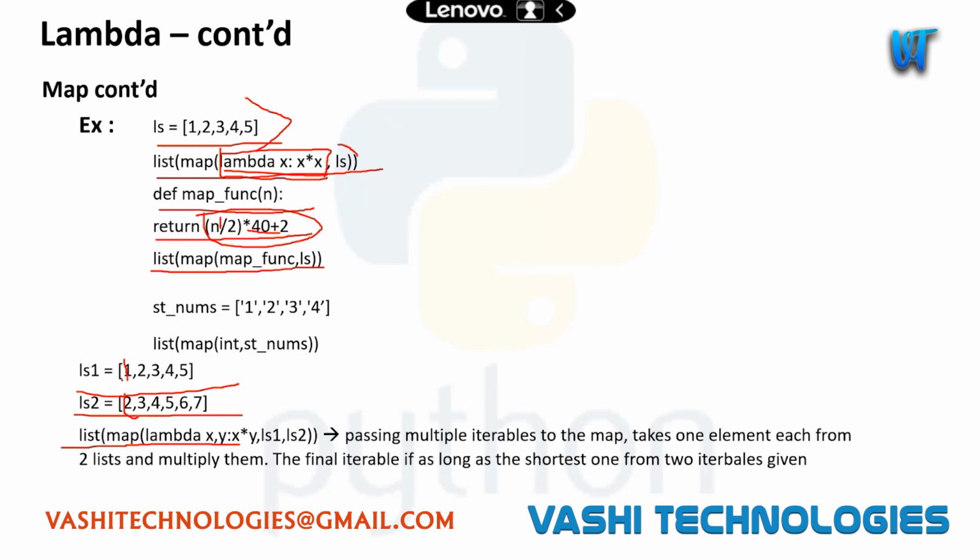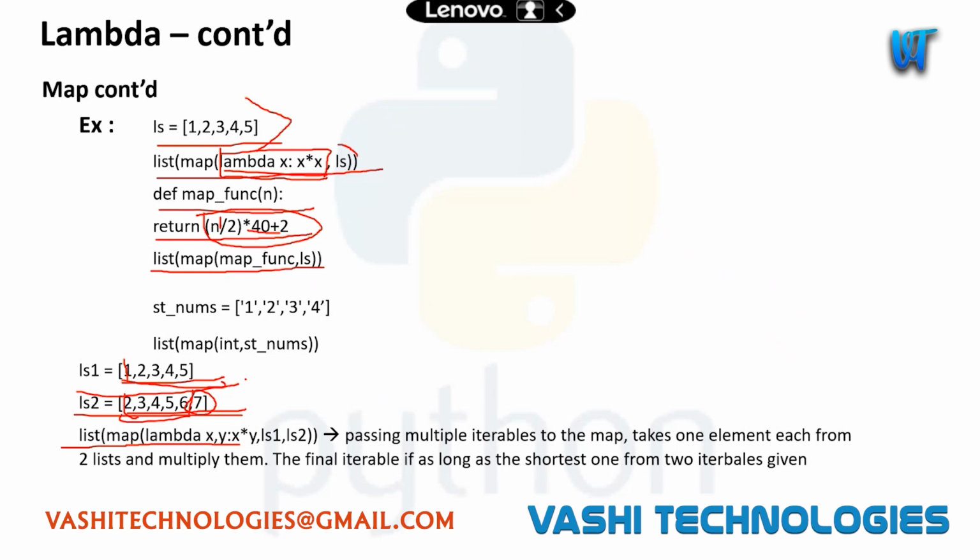If you see here, we have only 5 numbers here. Here we have 6 numbers, right? Since list 1 has only 5 numbers, it will consider only 5 numbers from list 2 as well. If you have any extra numbers, it will just ignore them. Now the resulting output will be only 5 numbers which are the multiples of these things.